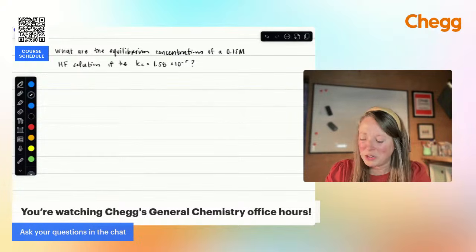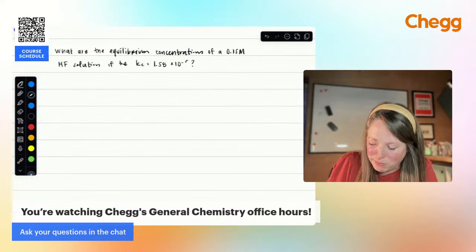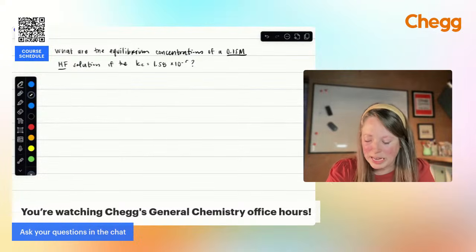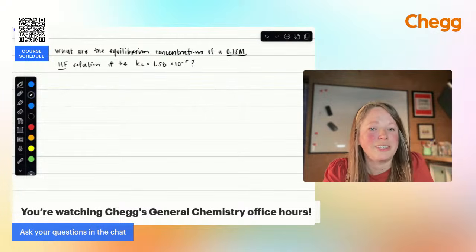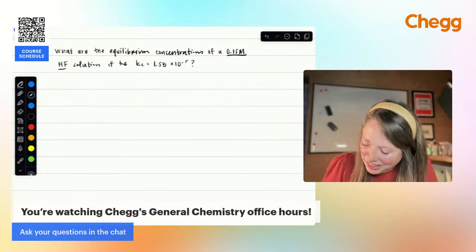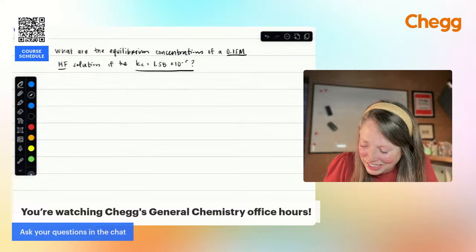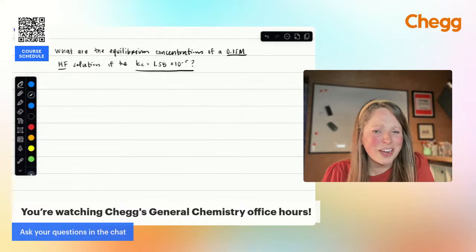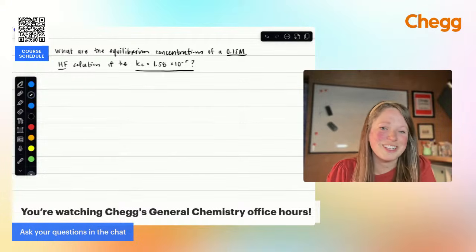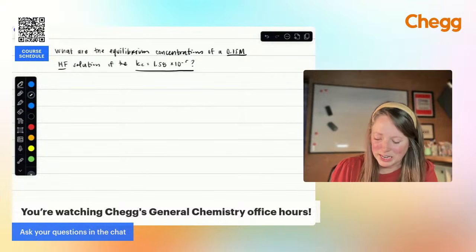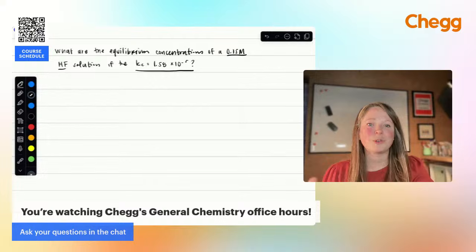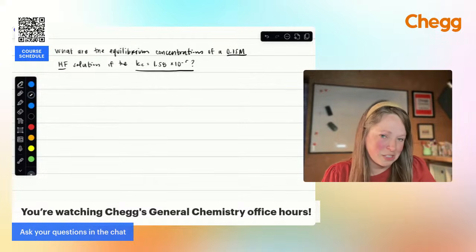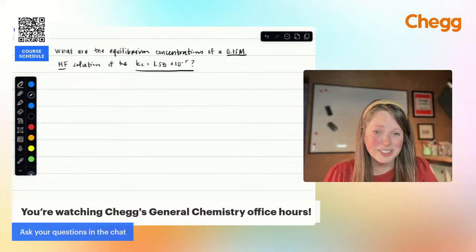All right, so we're trying to find the equilibrium concentrations of a 0.15 molar HF, hydrofluoric acid, solution. Quick trivia question: is HF a strong acid? Go ahead and put that in the chat. You see all kinds of videos with hydrofluoric acid eating through chicken bones and things like that, but it is not classified as a strong acid, because strong acids have to completely ionize in solution. HF does not do that. Therefore, even though it is a dangerous acid, it is not classified from a chemical perspective as a strong acid. So definitely know that distinction.